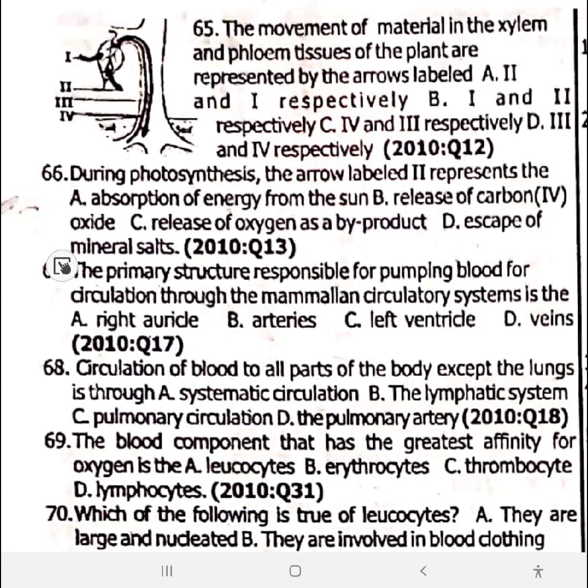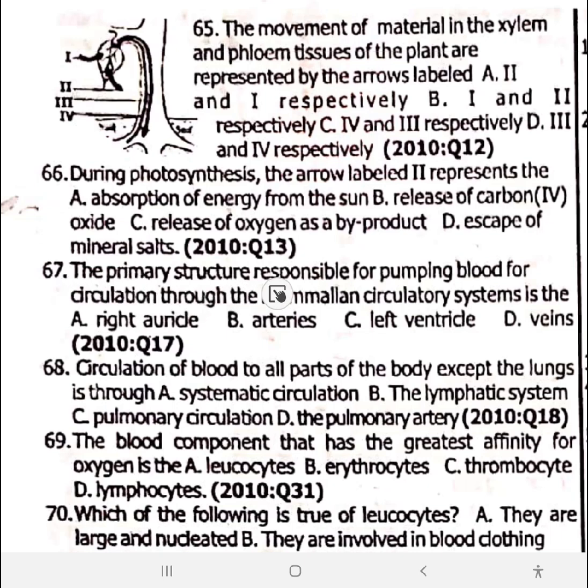65 is C. 66, during photosynthesis, the arrow labeled II represents the release of oxygen as a byproduct. Remember, oxygen is gotten as a byproduct of photosynthesis, and the oxygen gotten is gotten from photolysis of water. The previous chapter we touched that one. I think we did that in the previous chapter. Next, 67.